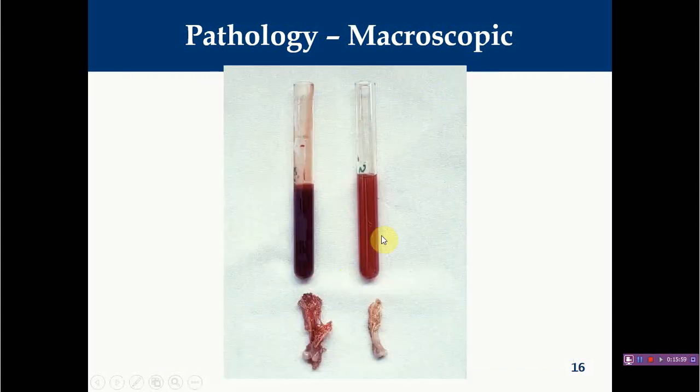Okay, and this is another beautiful picture showing normal as well as abnormal blood and bone marrow, right? So here you can see this is a completely healthy bird. This blood and bone marrow are from healthy birds, and this is from affected birds. So you can easily spot the difference, right? This is very dark in color due to a high amount of hemoglobin concentration, while this has become very pale in color. This has become watery due to decreased RBC as well as hemoglobin concentration, right? So generally in infected birds you will find severe anemia. The blood becomes watery due to decreased RBC as well as hemoglobin concentration.